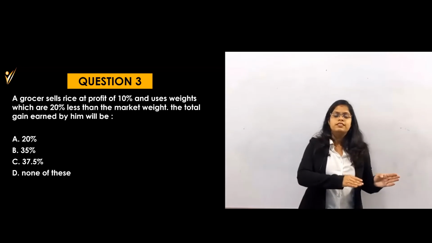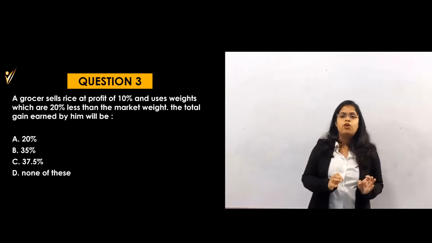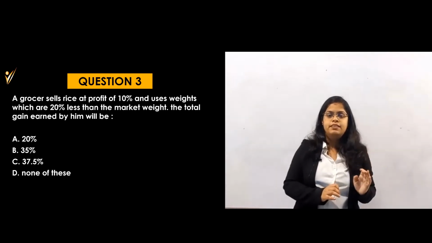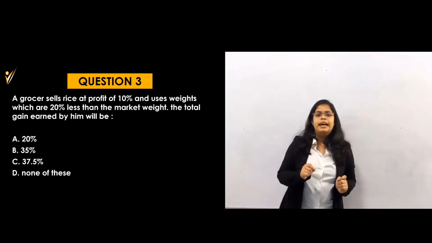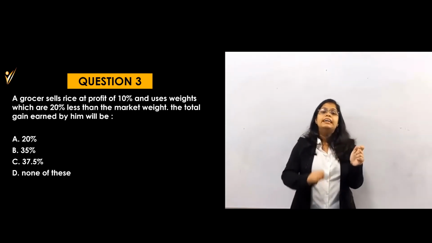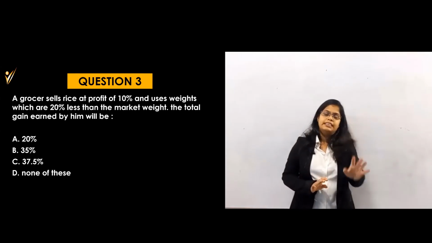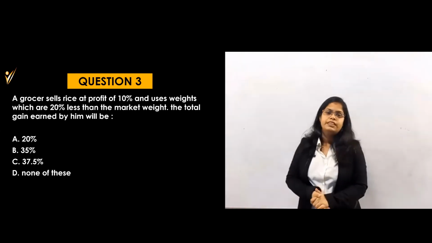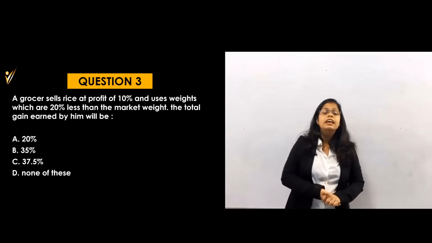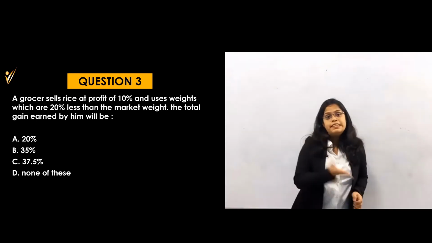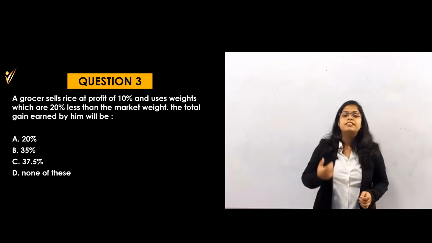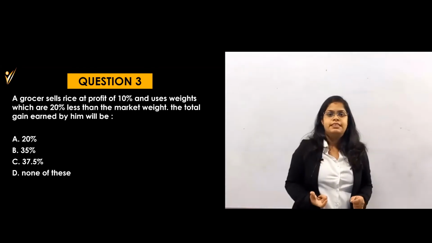Up to this, what was he doing? He said that whatever my cost price, I will sell at the same price. But now he is saying that I will sell it at 10% profit, whatever my cost price. And at the time of selling, he is using 20% less weight. That means he is cheating by 20%.